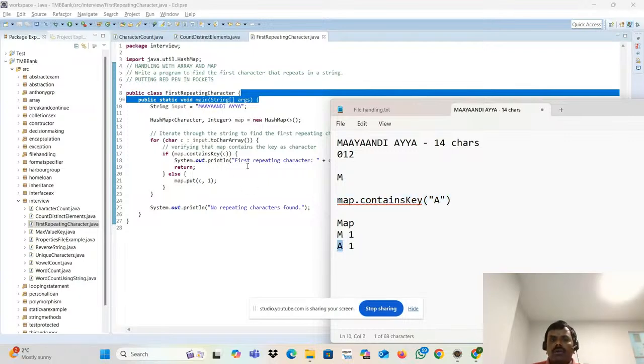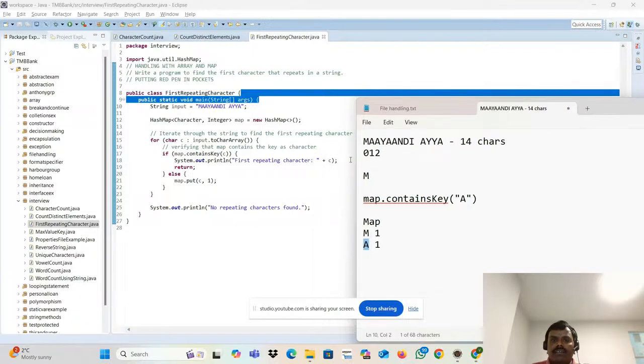Then immediately line number 18 will be executed. The first repeating character, whatever it is, A, will be printed. Okay.